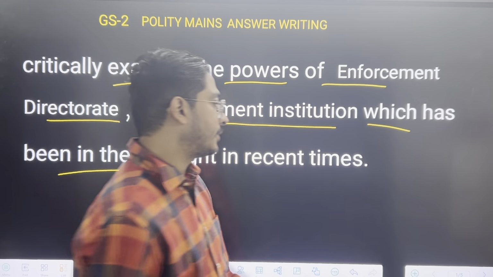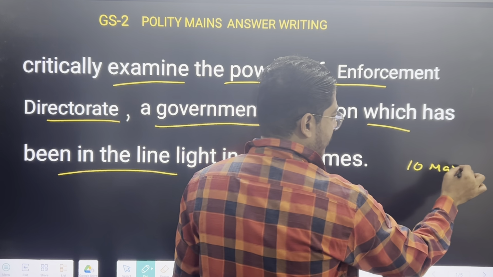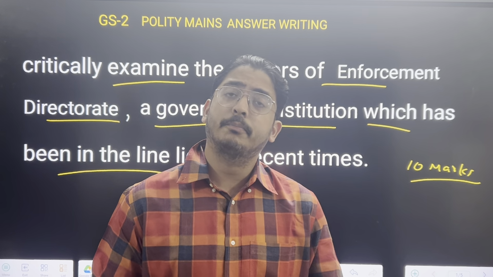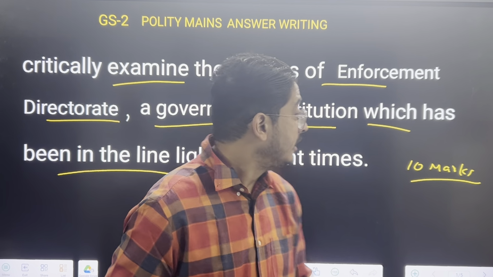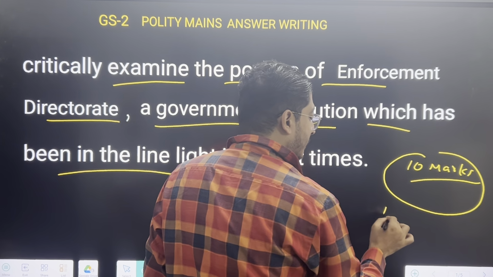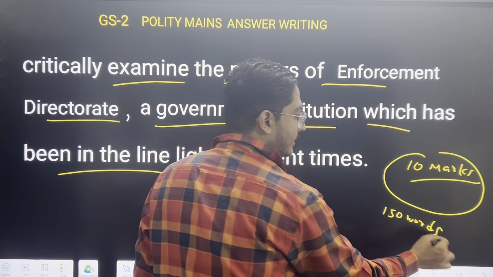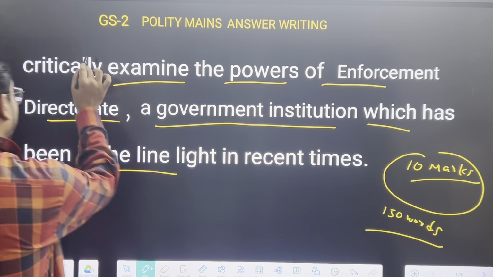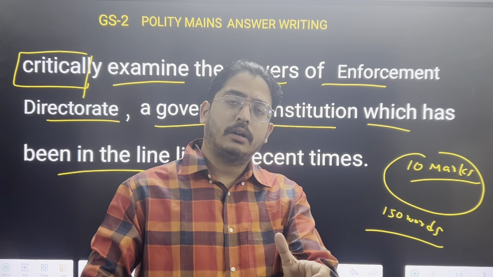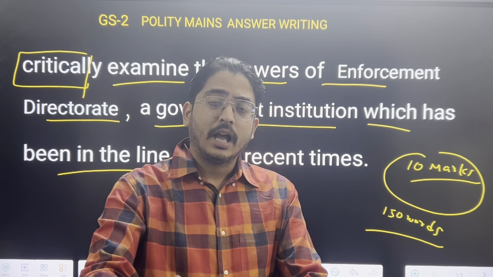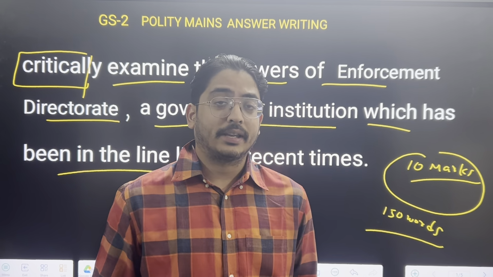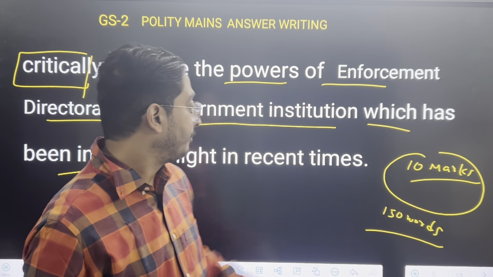in recent times. Now it's a 10 marker question, already asked in various state exam papers this year, and it's a potential question in UPSC mains also, because it is a topic which is always in the news. We have to write a 10 marker, which means 150 words. That too we will critically examine the powers of ED. It means what powers the ED has as per the acts, how the ED has come about, and which laws can be enforced through ED.